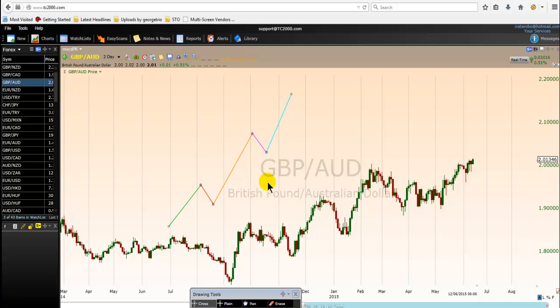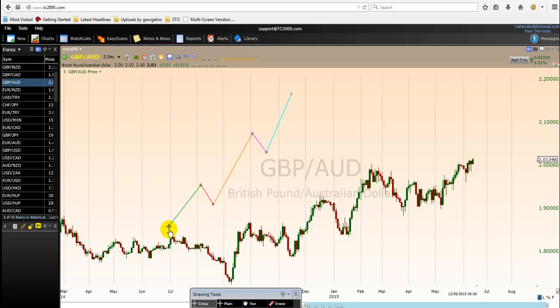Now, the next thing I need to clarify with traders: the Elliott wave extension regularly takes place in the third Elliott wave. So the best place to expect an Elliott wave extension is during the third Elliott wave. Why? Because the third Elliott wave is the longest wave. Normally, very often, it's the longest wave. According to the wave theory, the third wave should not be the shortest motive wave.